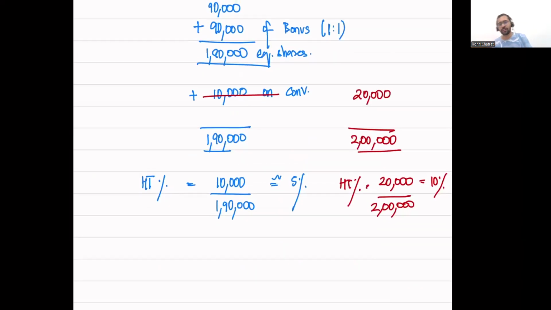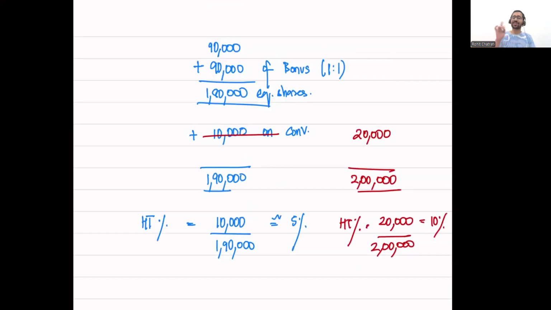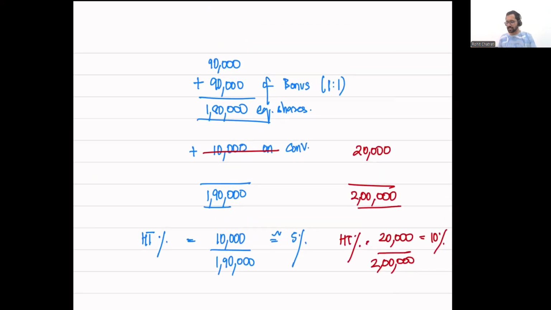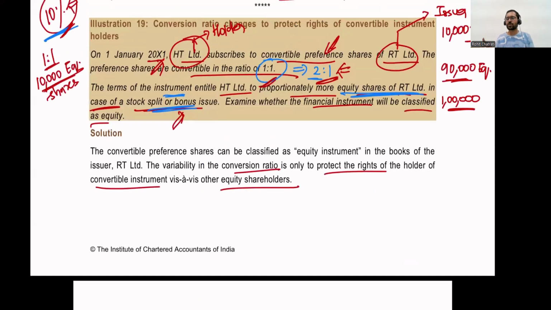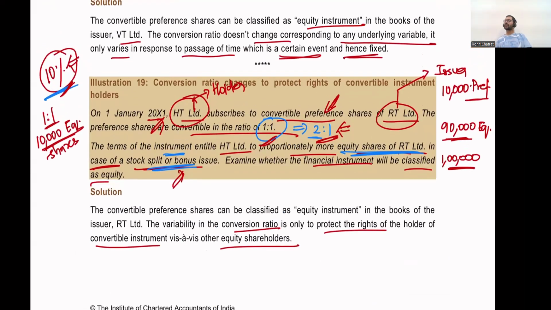To ensure that it does not happen, we are ensuring that the conversion ratio changes from 1 is to 1 to 2 is to 1, and hence this change in conversion ratio will still be regarded as meeting the fixed ratio test, and hence will be classified as equity. With that, we are done with illustration number 19.